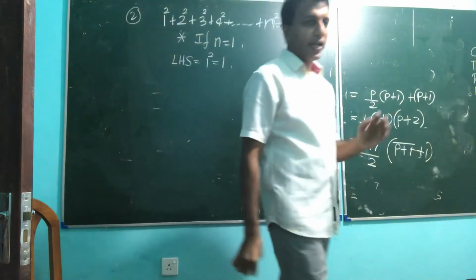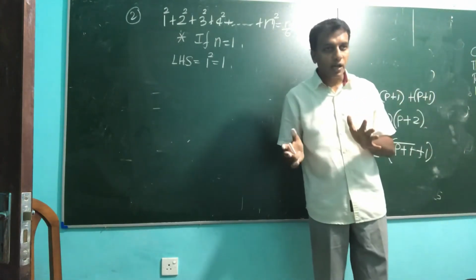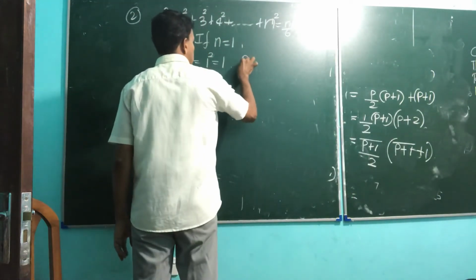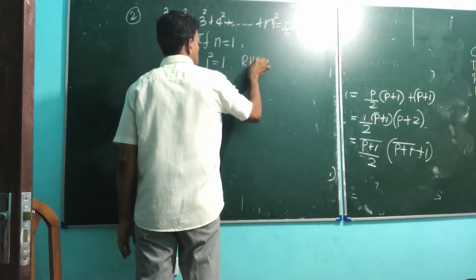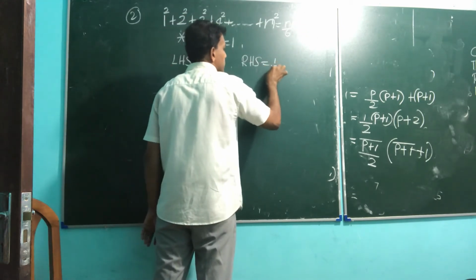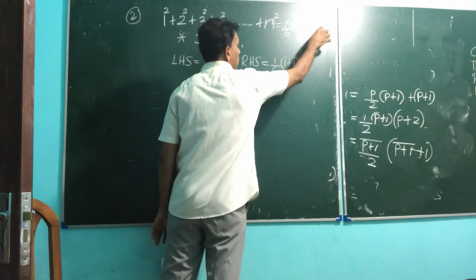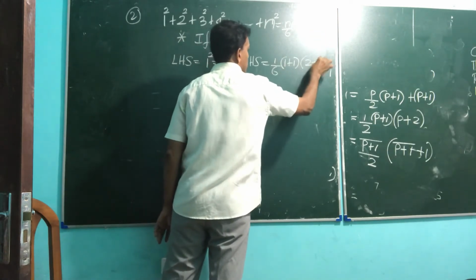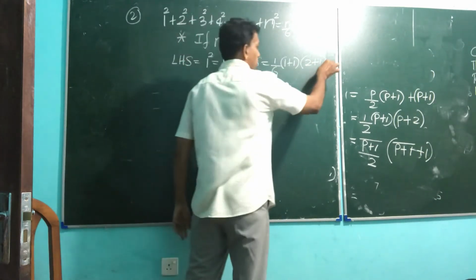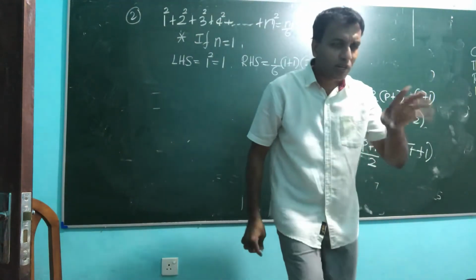But the next point, right hand side, RHS. Here put n for 1, 1 over 6, 1 plus 1, 2 plus 1. So no doubt you know these 3 here, 2, 6 is cancel, right? Therefore 1.